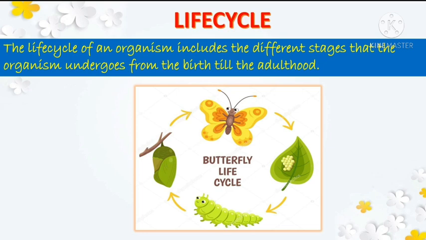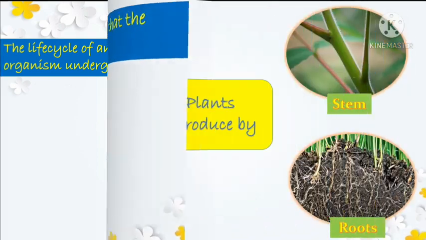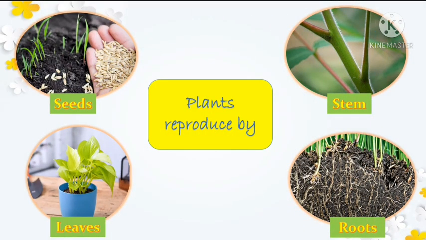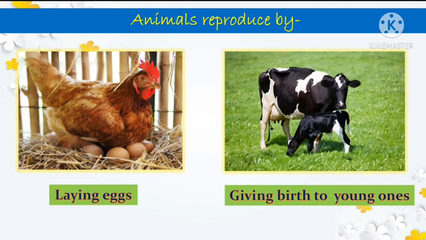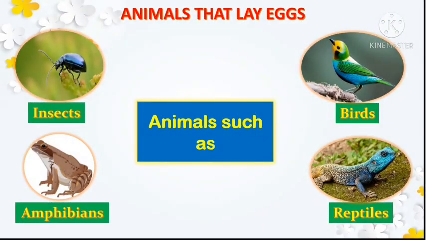So children, since you know the meaning of these two important terms, let us proceed with the lesson. Children, plants reproduce by seeds or other parts such as stem, leaves, roots, etc. Animals reproduce by laying eggs or by giving birth to their live young ones. Children, animals such as insects, birds, reptiles and amphibians lay eggs.